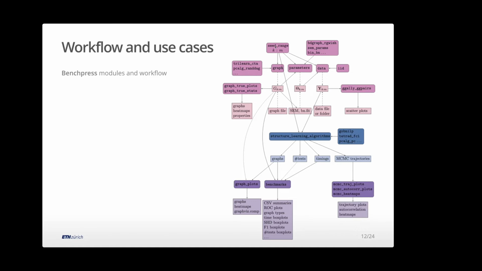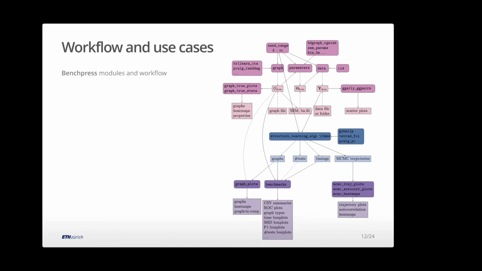If I want to benchmark for many seeds, now I need a range of seeds. I need to generate some parameters for each graph. And then from that, I can generate data, of different sizes. And then I can also look at my original data and how it's distributed. I can look at the true graphs. And the thing we maybe care about more is, given this data, how well can I reconstruct it with these algorithms? I'd say there are many of these, and they're all built into the system.